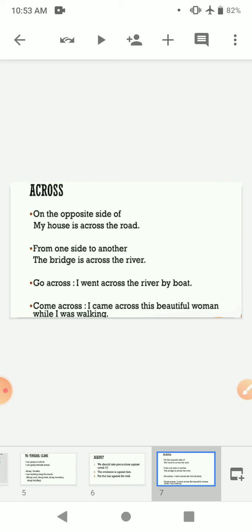So you do not use suddenly when you use come across, because it itself means the same. For example, I will say I came across a beautiful shopping mall while going to my home. So come across here is used in a different way.